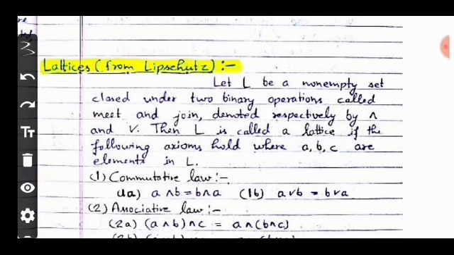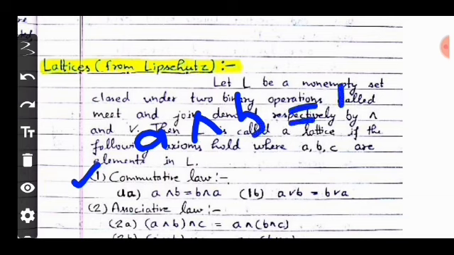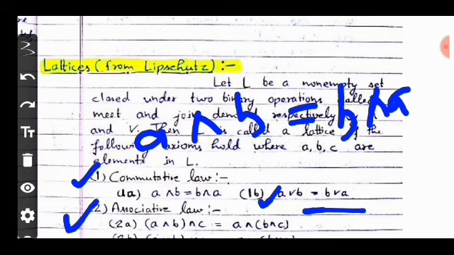First is the commutative law. The commutative law is: A meet B is equal to B meet A, and A join B is equal to B join A. Another is the associative law.